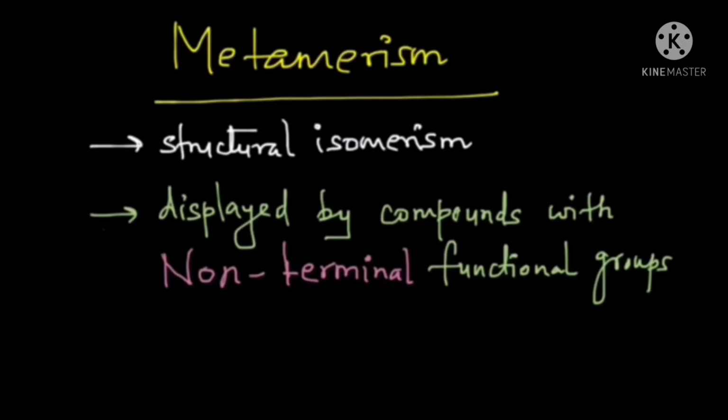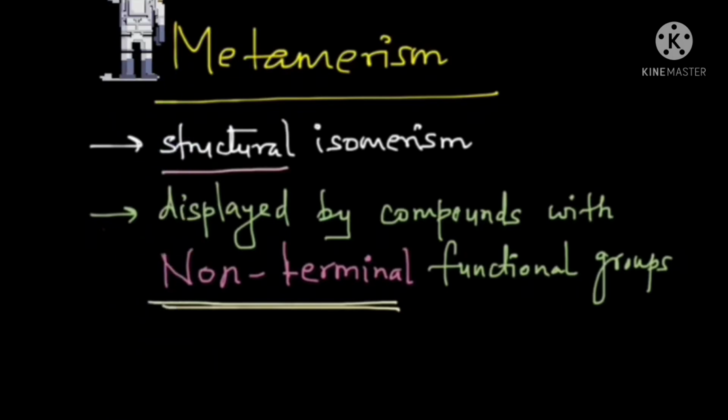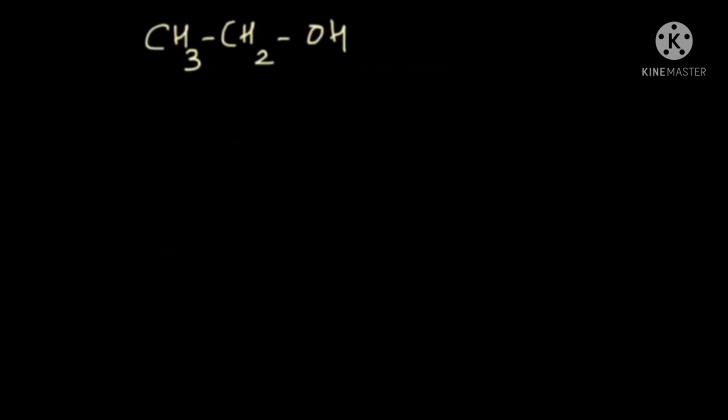Welcome to Metamerism. So, what is metamerism? Well, it is a kind of structural isomerism, that is, two compounds will have the same molecular formula but different structural formula. And the important point to note is it is displayed by compounds with non terminal functional groups. So, let's see what it means to be a non terminal functional group, and then we can talk about metamerism.